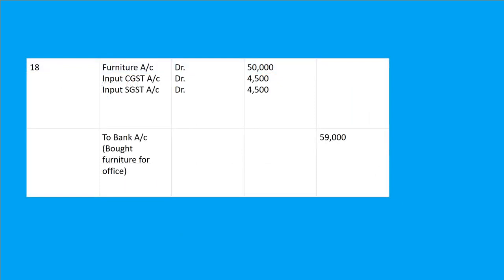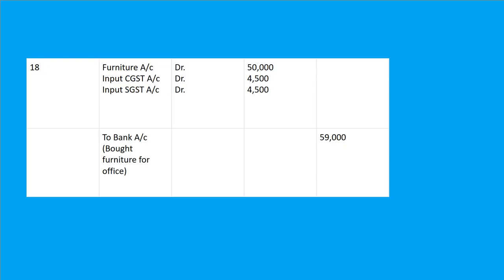Next entry is March 18. Purchased furniture for office use 50,000 and payment made by check. Whenever we purchase furniture for office use and payment is made by check, it is furniture account debited to bank account. But here CGST and SGST is also there, so we have to do the entry on March 18. Furniture account debit 50,000. Input CGST account debit, 9% of 50,000, 4,500.